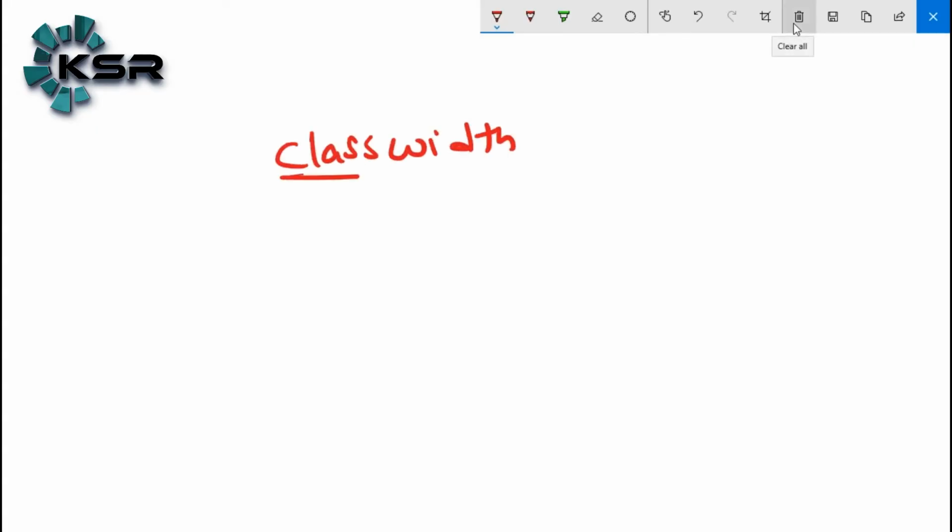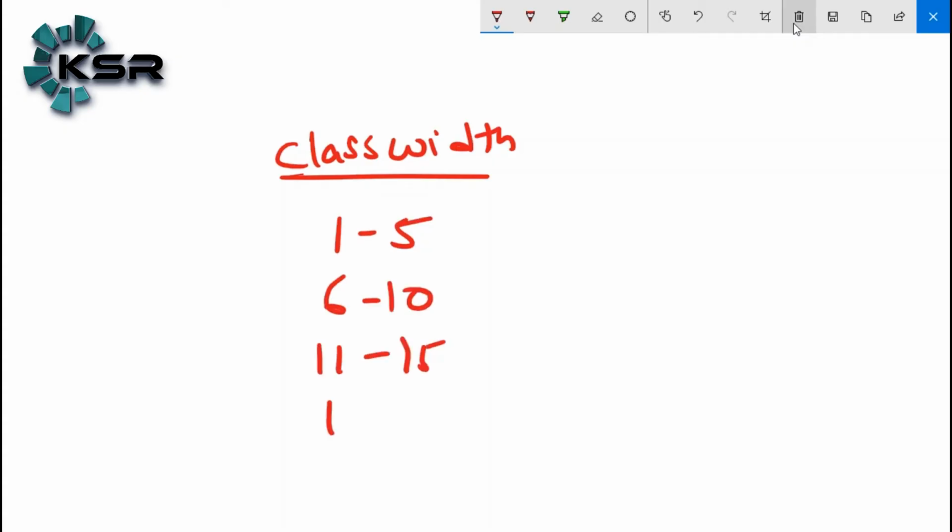Class width. Sorry to disturb, how did you calculate that frequency? Frequency just means, for example, 10 means 10 members fall within the range. Let me draw that again. Here 1 to 5, 6 to 10, 11 to 15, and 16 to 20, taken as a default group. 10 means 10 members are within the range of 1 to 5 age group.